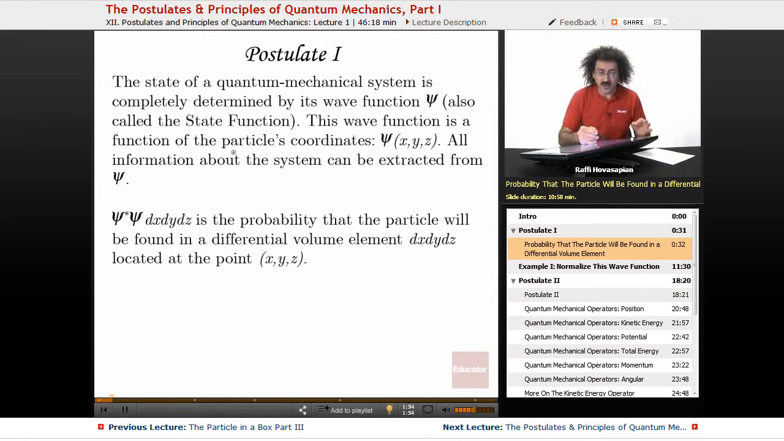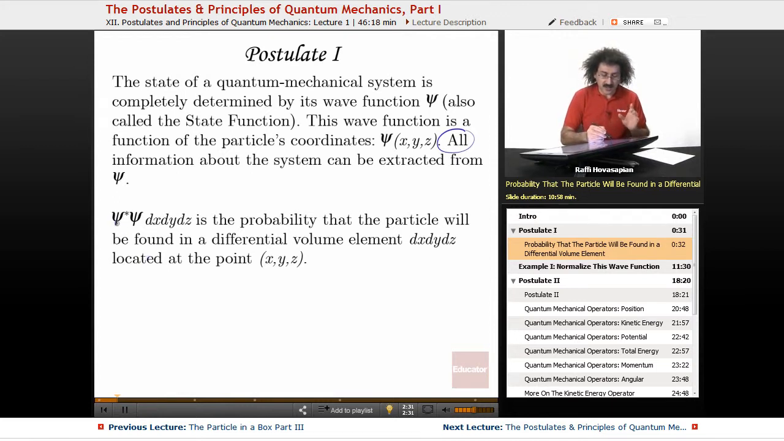This wave function is a function of the particle's coordinates. So if we're talking about a particle in a one-dimensional box, it's going to be a function of x. A particle in a two-dimensional box, it's x, y. A three-dimensional box, x, y, z, and so on. However many coordinates there are. All information about the system can be extracted from psi. This is very important. All the information that we need about a system can be extracted from psi.